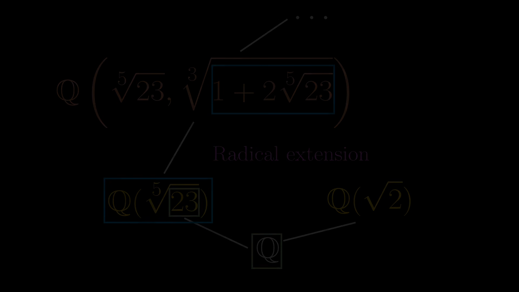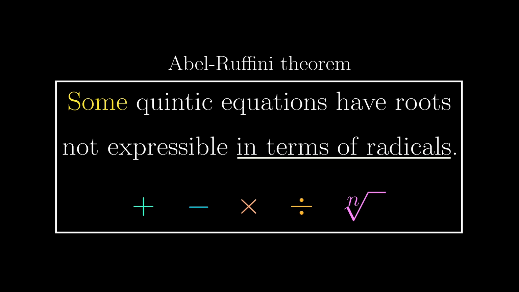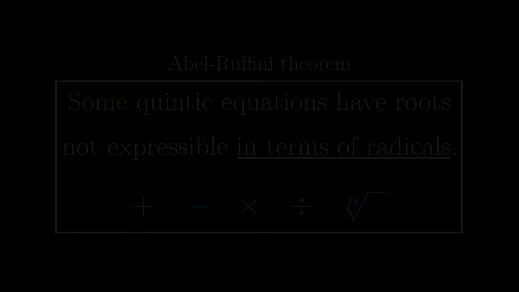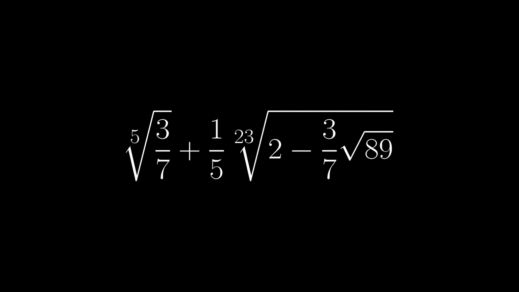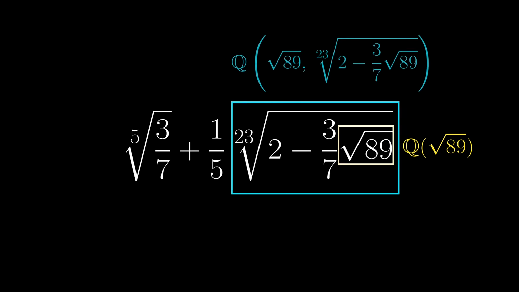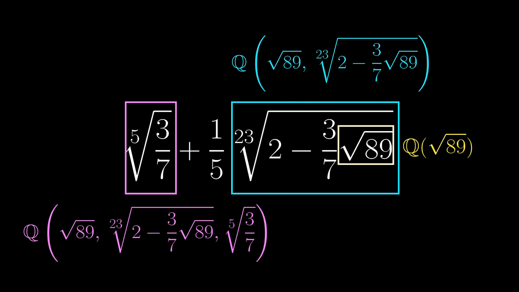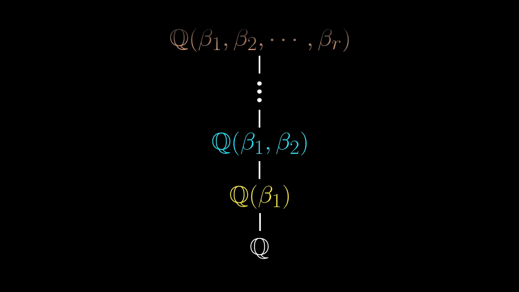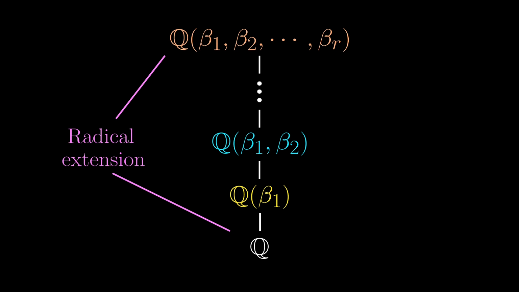But how are they related to solving equations? Well, if the roots can be expressed with radicals, then even if they are this horrendous mess, we can still first adjoin root 89, and then the crazy 23rd root, and then the fifth root, and this whole expression will be contained in our largest field. So if the equation is solvable, then we should be able to find a tower of radical extensions, and the top of the tower contains all our roots.